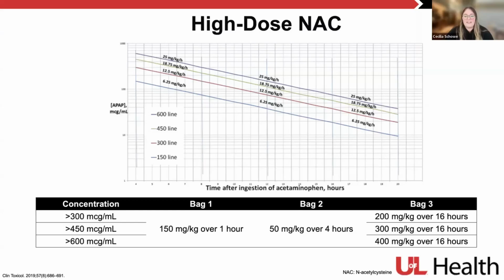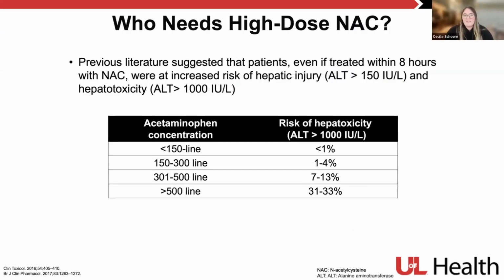Greater than 450, they get the 18.75 mg per kg per hour, or that third bag should be 300 mg per kg over 16 hours. And then finally, if you're over the 600 line, I'm recommending that 400 mg per kg over 16 hours, or that equates to that 25 mg per kg per hour. The dosing regimen that's proposed here is done by doubling bag 3. As we'll talk about with our study, there is some data to suggest potentially doubling it earlier, like in that bag 2.